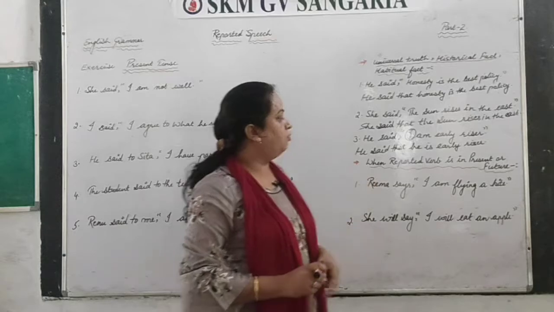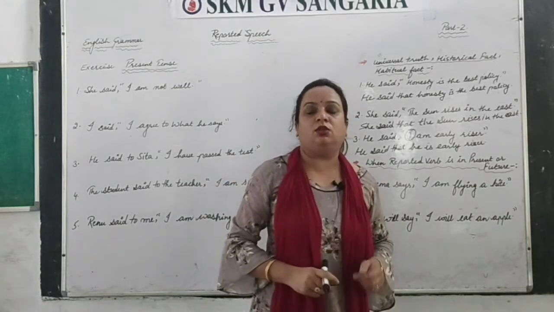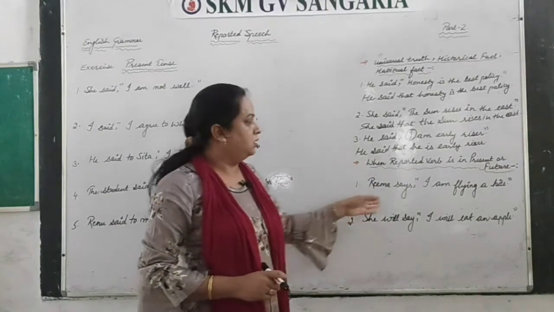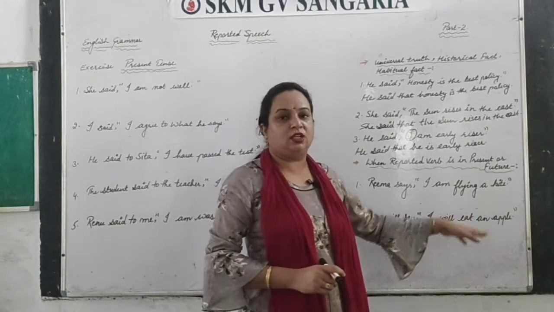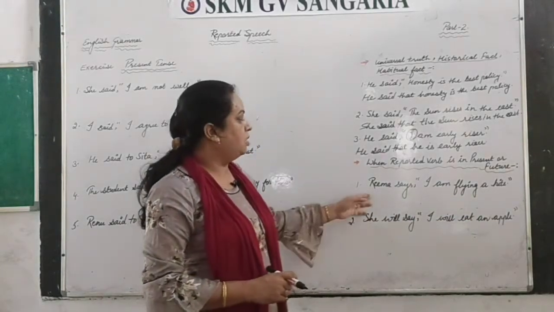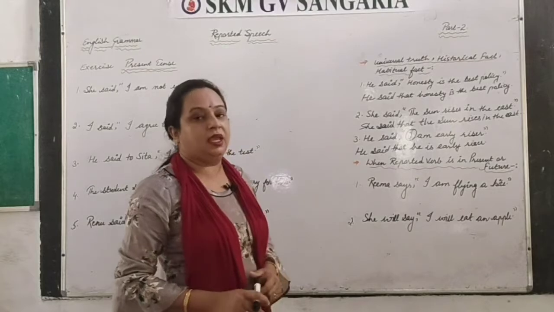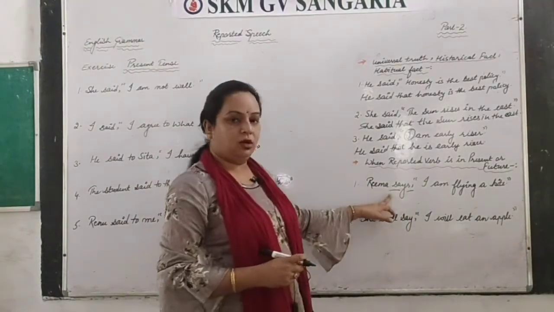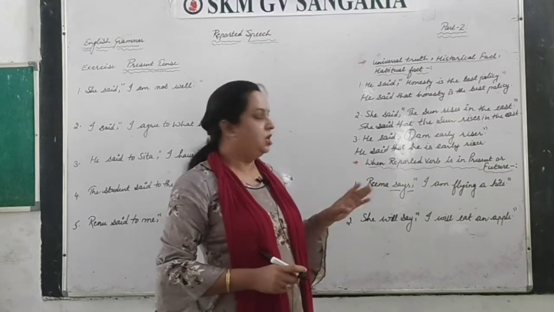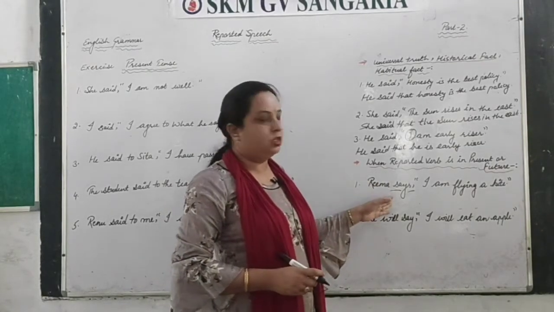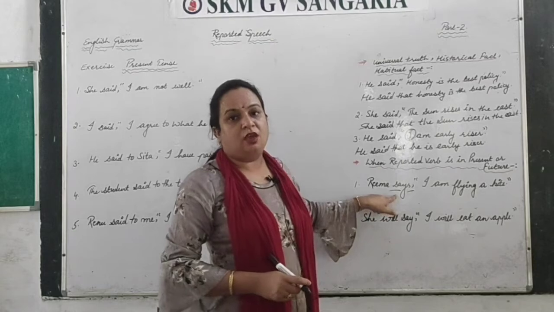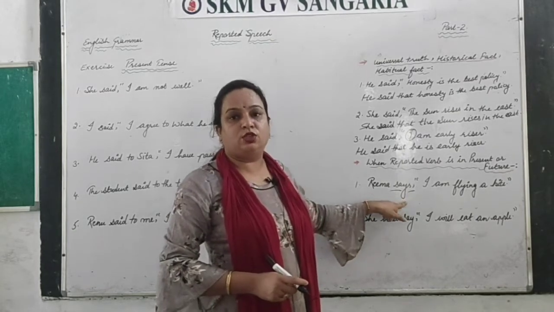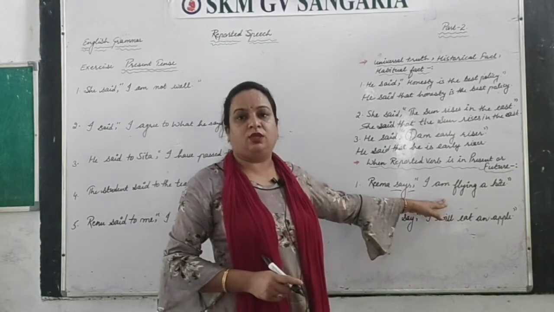Next one is when reported verb is in present or future tense, then also the tense of the reported means indirect speech, that does not change. So Rima says I am flying kite. So here what is there? Says. When you will look here, the first thing you have to see when you will change this reported speech, first you have to see this. If this is in present or in future, you are not going to change the tense of this one.